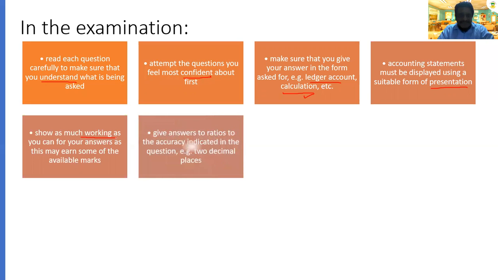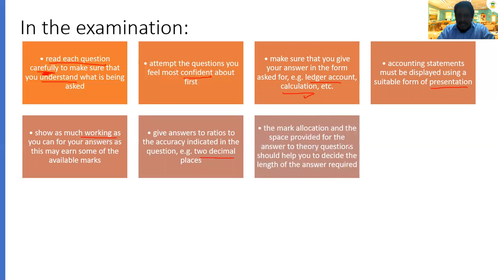Next one is give the answer to the accuracy indicated in the question. It means if the question asks for 2 decimal places, you do 2 decimal places. If the question asks you to round up, you round up. If the question asks you to round off, you round off. Follow the question and answer according to the question requirement, because they might ask for 2 decimal places, 1 decimal place, or no decimal. So you need to answer according to the question's requirement, and you need to read the question very carefully. Go back to the first one. That's a very important thing.